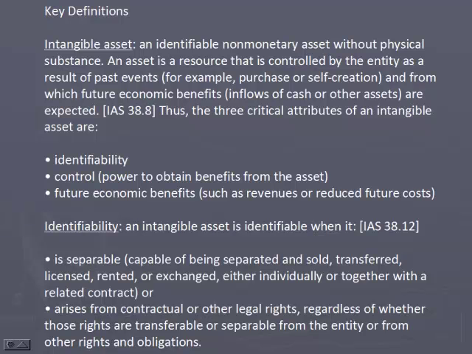Identifiability: an intangible asset is identifiable when it is separable, capable of being separated and sold, transferred, licensed, rented, or exchanged, either individually or together with a related contract, or arises from contractual or other legal rights, regardless of whether those rights are transferable or separable from the entity or from other rights and obligations.